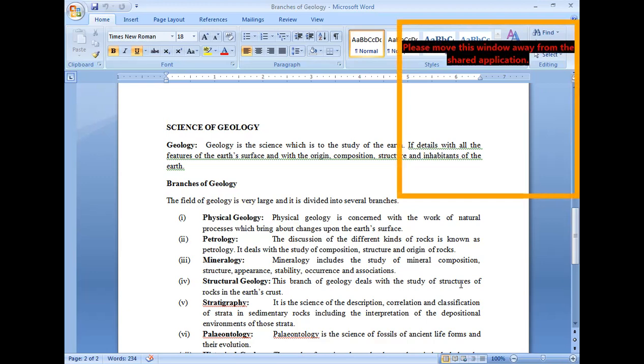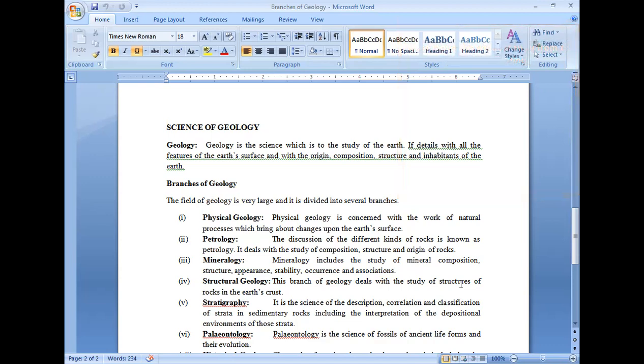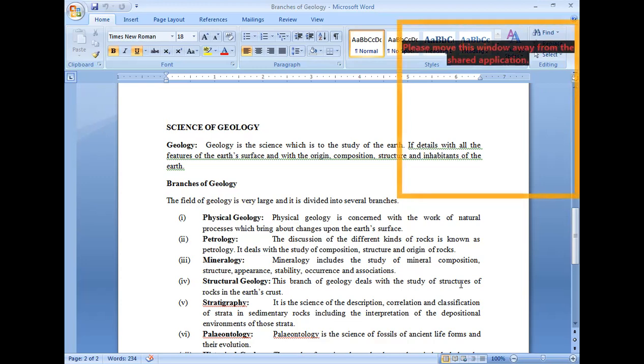Then next one is petrology. In petrology, we will study different types of rocks and their composition, their structure and origin, and how they form, and their association, their occurrence, right? So these things mainly we will study in petrology. We already know that there are three types of rocks: igneous rock, sedimentary rock, and metamorphic. How they form and what is the composition of these rocks, right?